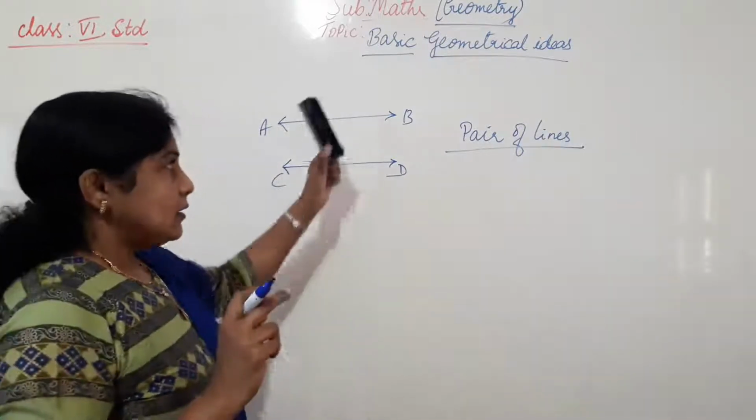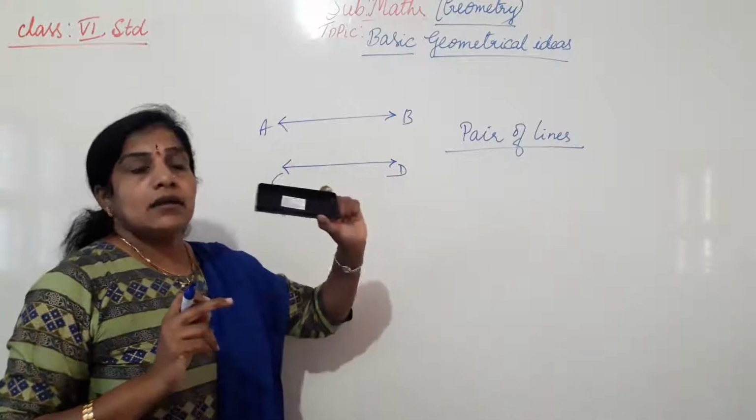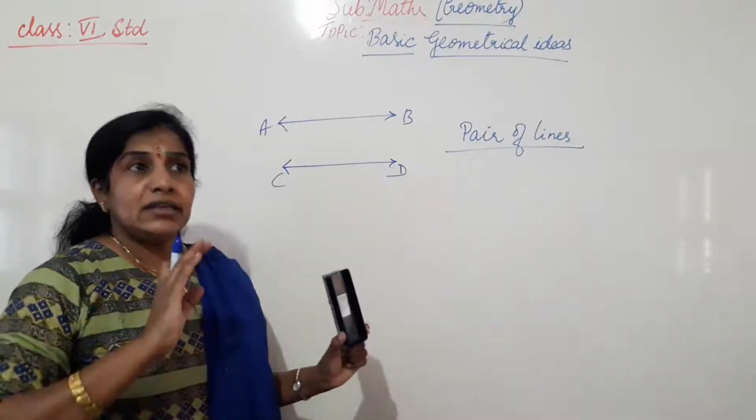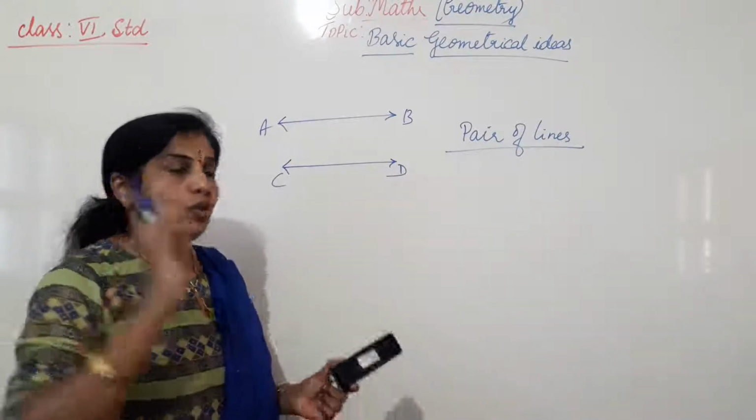There must be two, not one. For example, scissors.